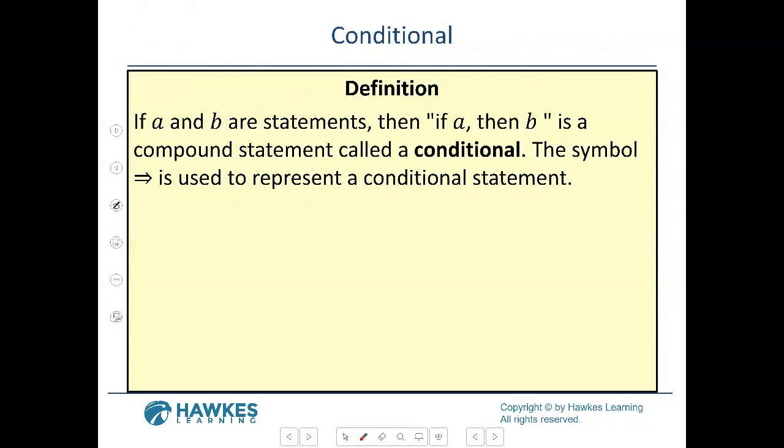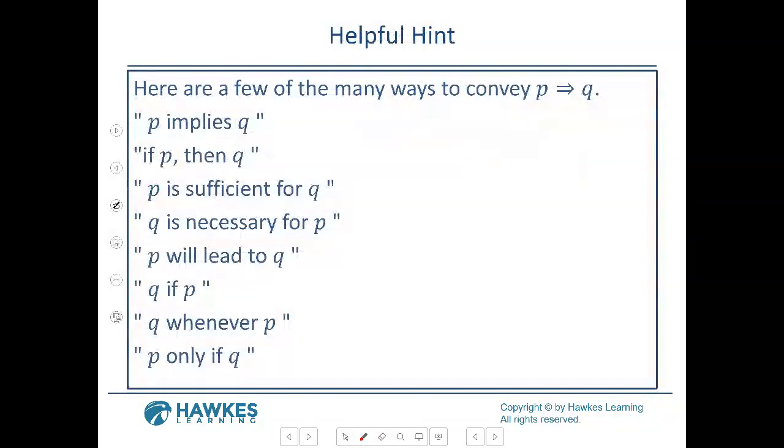All right, so now we're going to conditional. Nothing to compute again, it's conditional. So now we have the statements if, then. So if A, then B is a compound statement called a conditional. The symbol, it's like an arrow, is used to represent a conditional statement. So this is going to be our friend the rest of the day. So let's see what they're talking about. So all this stuff is if then. They can say P implies Q, or I can say if P then Q. I would say this is what we'll probably use: if P then Q. If then. These are just other things they could say.